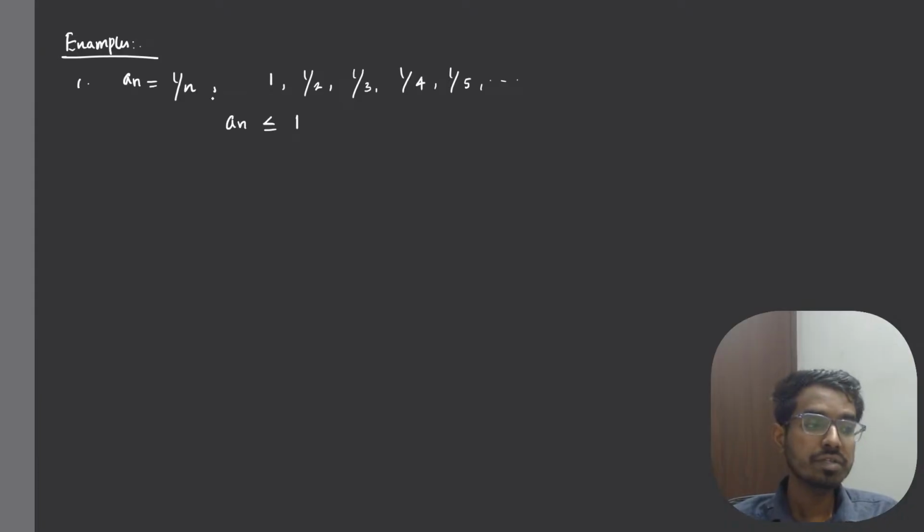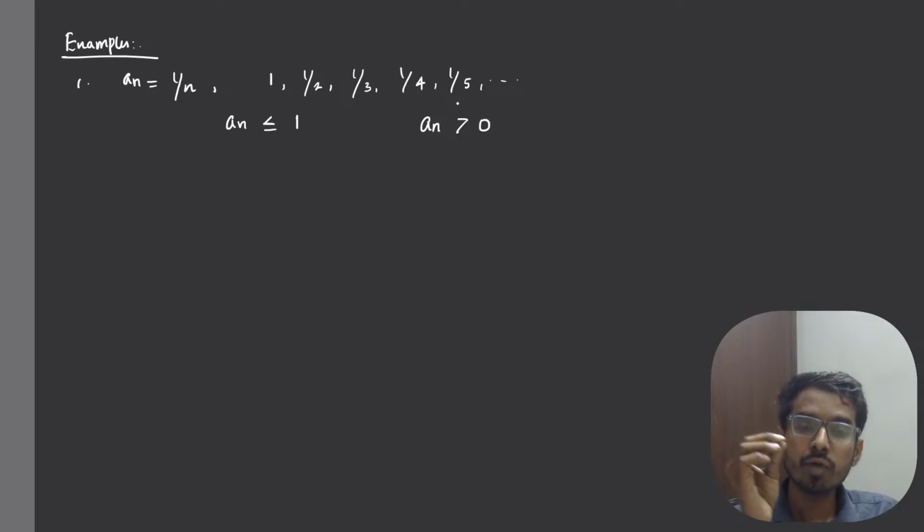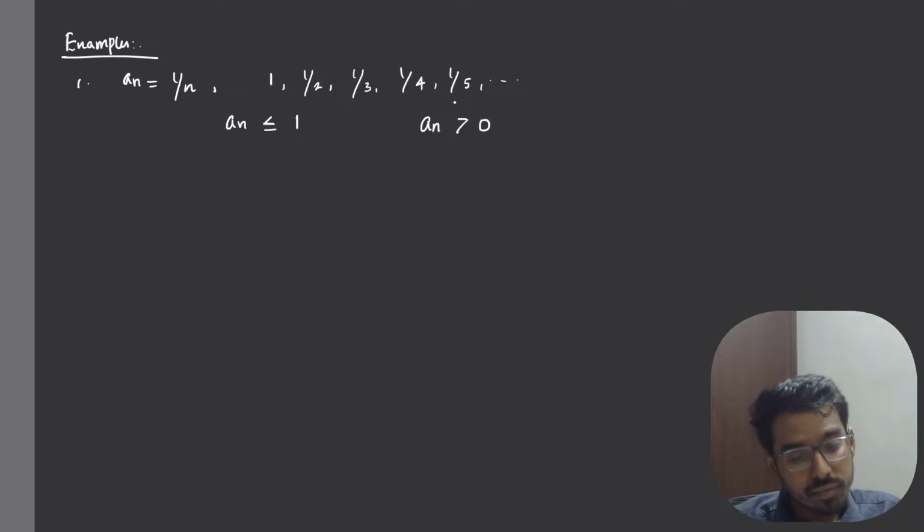That means the sequence is bounded above by 1. As well, you can see all the terms of the sequence are strictly greater than 0, because I cannot put greater than or equal to 0. Only when n tends to infinity will this tend to 0, because 1 by infinity tends to 0. You can see 1 by 4 is 0.25, 1 by 5 is 0.20, 1 by 6, 1 by 7, 1 by 10 is 0.1. So it is approaching 0, but it will never be equal to 0.